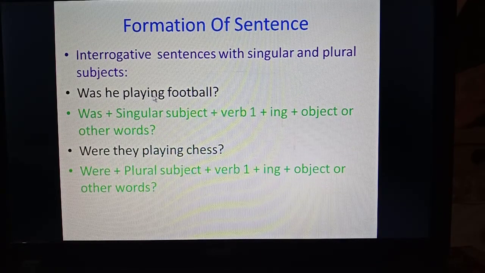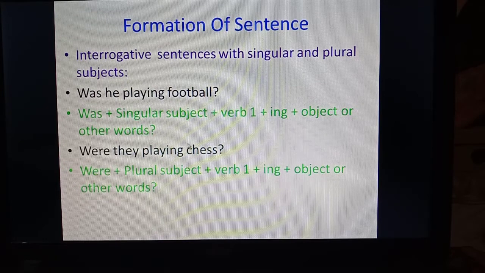Now how to make interrogative sentences. Was he playing football? So was should be used in the beginning and the singular subject after that, and verb's first form with ing, then the object, and in the end the sign of interrogation. This will be the formation of interrogative sentences.